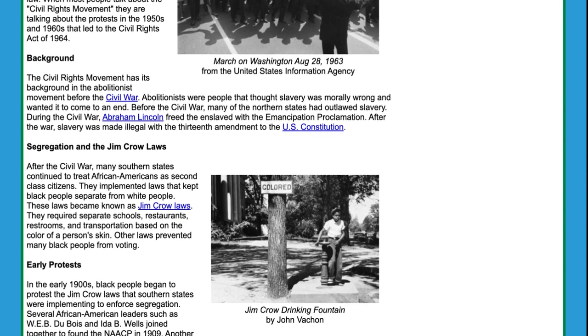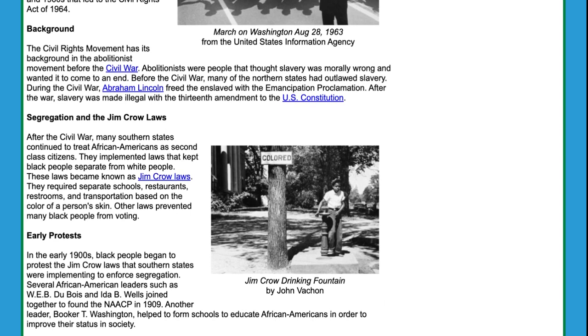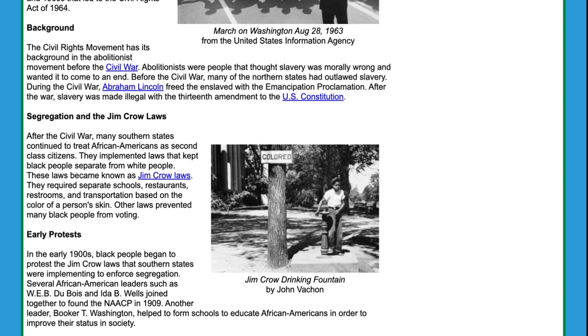Background: the Civil Rights Movement has its background in the abolitionist movement before the Civil War. Abolitionists were people that thought slavery was morally wrong and wanted it to come to an end. Before the Civil War, many of the northern states had outlawed slavery. During the Civil War, Abraham Lincoln freed the slaves with the Emancipation Proclamation. After the war, slavery was made illegal with the 13th Amendment to the U.S. Constitution.